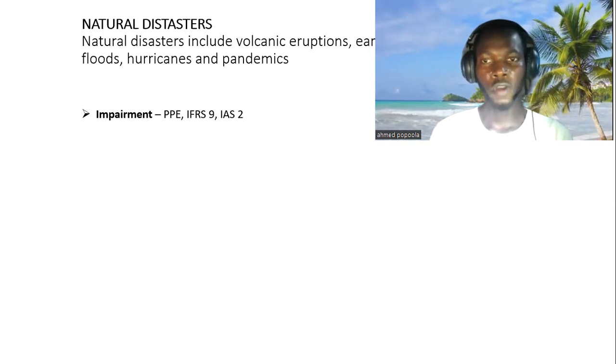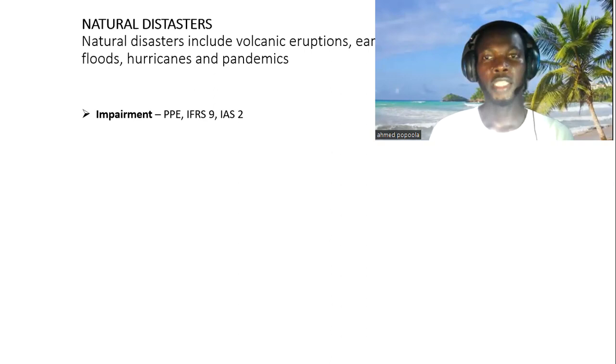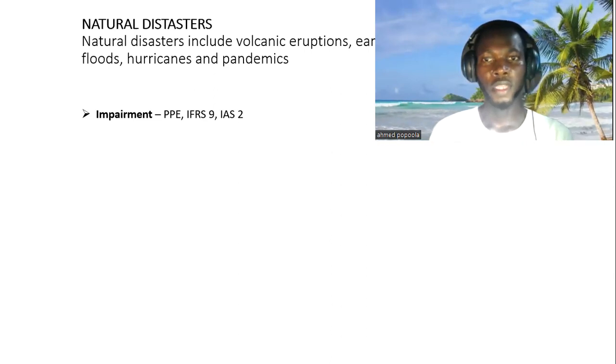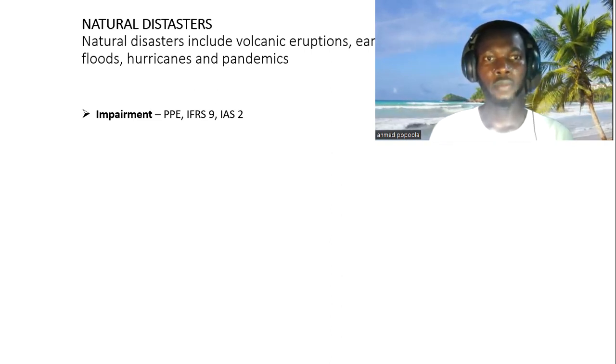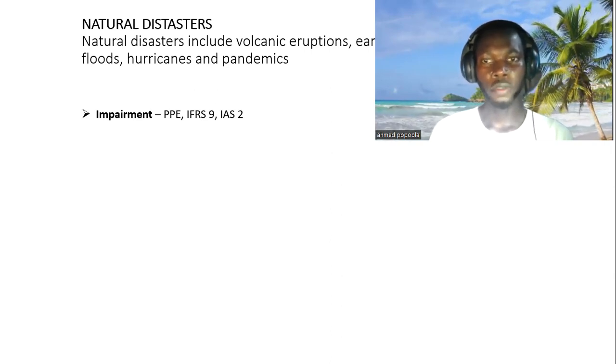It's an example of an indicator of impairment on the PPE. In that case, the entity needs to assess the item of PPE for impairment. That is, the entity will apply the provision of IAS 36, which is on impairment of assets, by comparing the carrying amount of the asset and its recoverable amount.